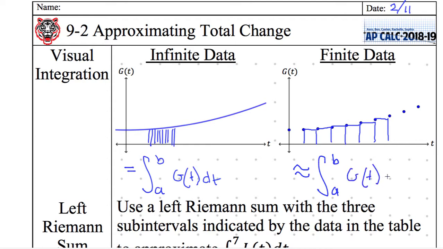G of t, dt. So this is only approximately, this is exactly equal to. And of course, the more rectangles you have, the closer you get to the actual integral.